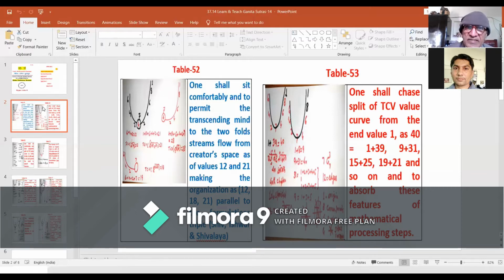However, we had seen in the previous tables that this fourth letter is of placement of creators of space. Being creators of space, it is fourth space, of value 4. However, we have seen that the TC value of this letter is 7.